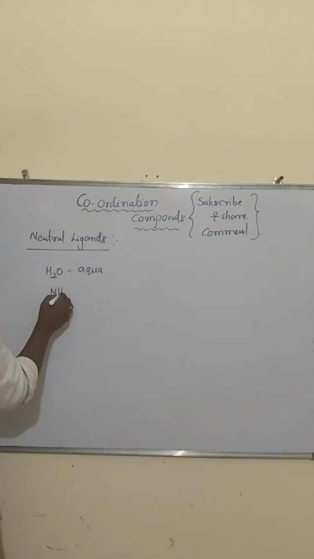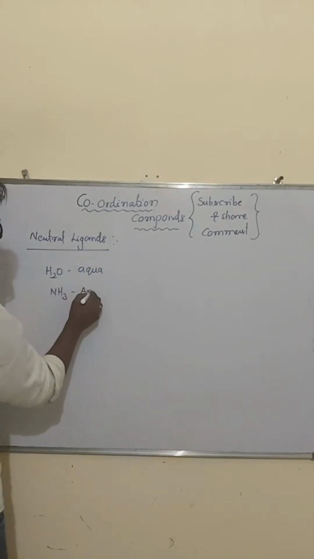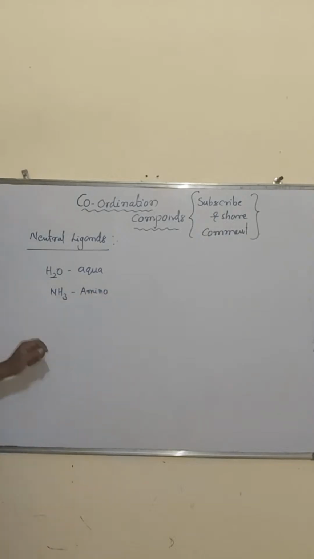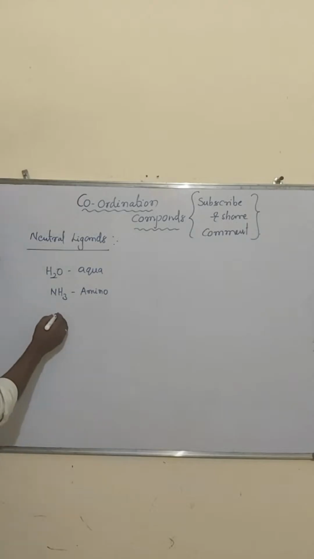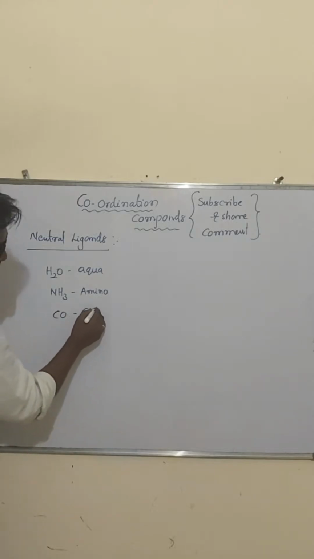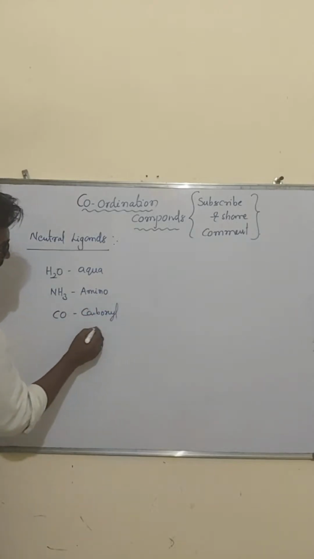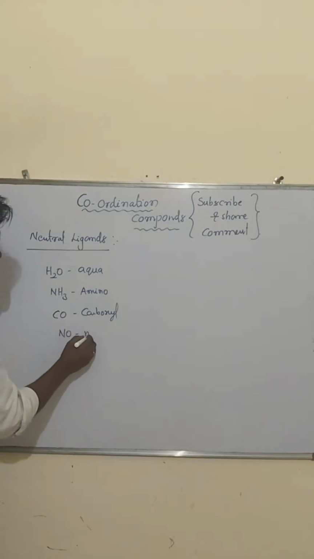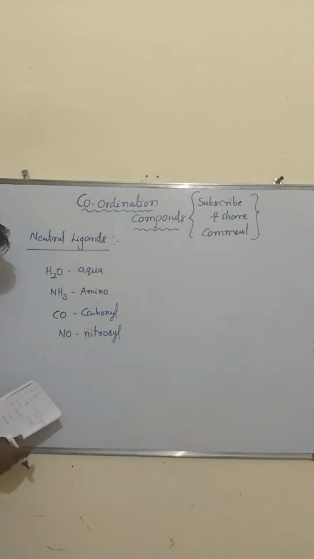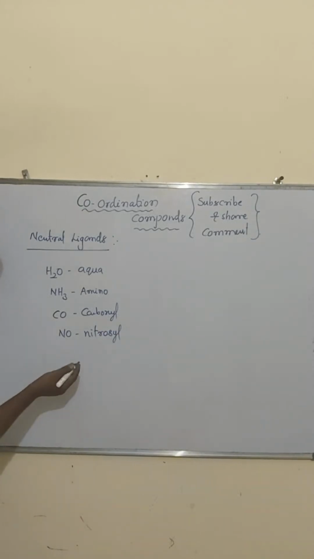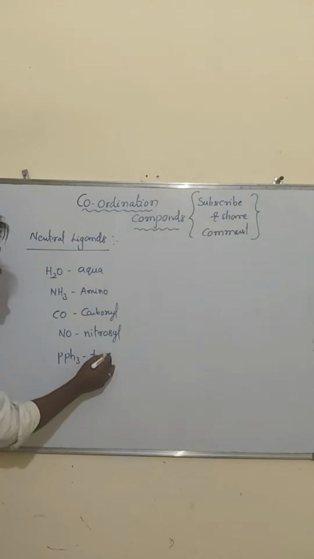Then NH3 is there, ammine. Then CO, carbonyl. Then NO, nitrosyl. Then PPh3, triphenylphosphine.